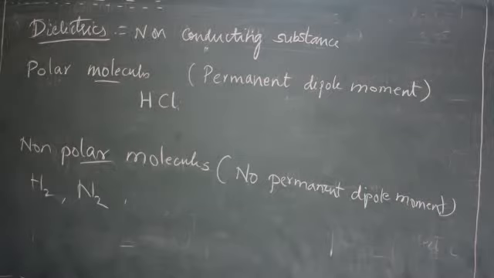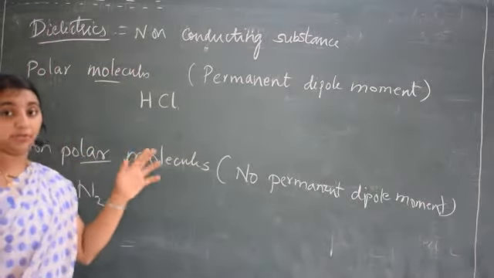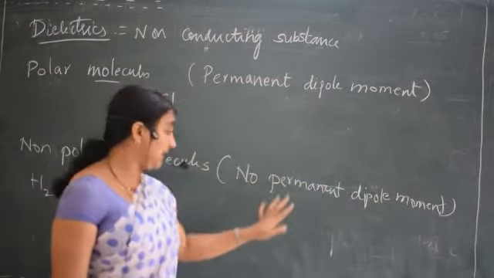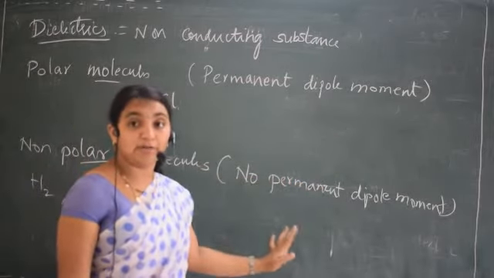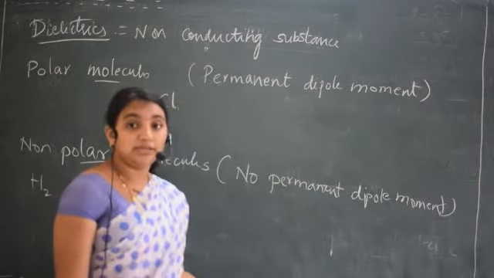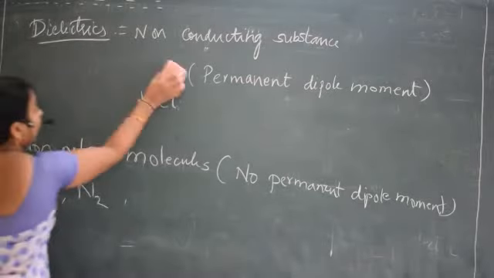Polarization of the dielectrics. So why did we speak about the polar molecule? Because they are having permanent dipole moment, but here there is no permanent dipole moment. Can we make it have some dipole moment? What it means, we will learn it later. Okay.